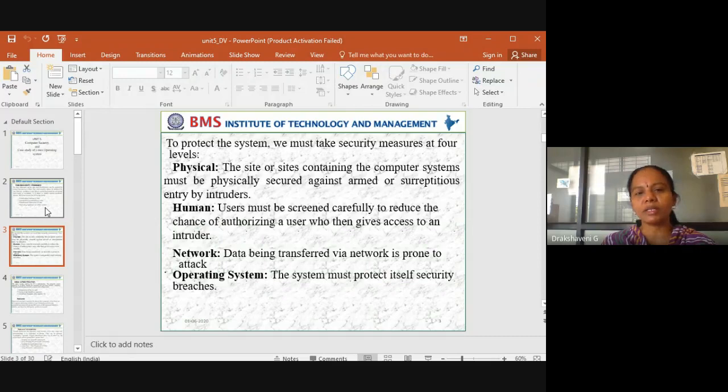Not only the operating system, anything. To protect the system, we must take security measures at 4 levels. One is physical, another is human, another is network, and the other is the operating system. These are the 4 measures we have to take care of for security.